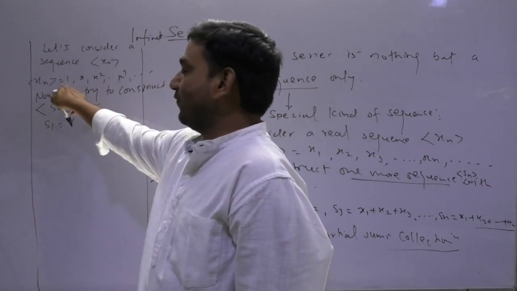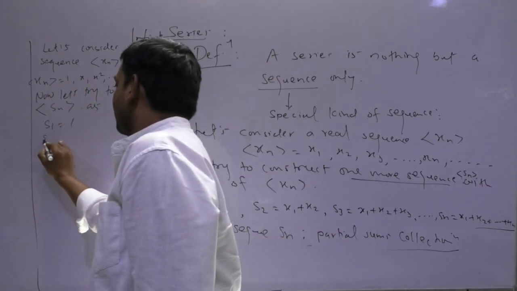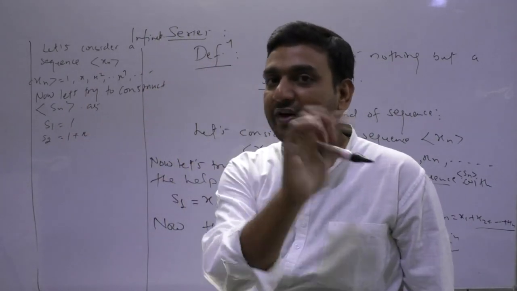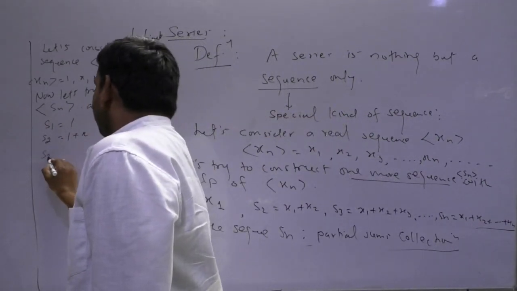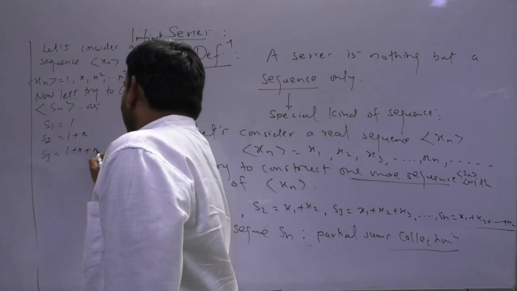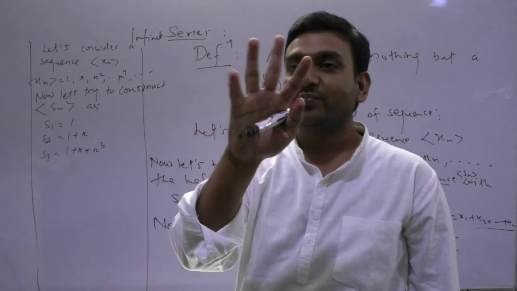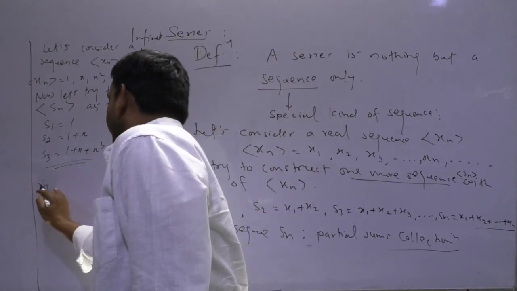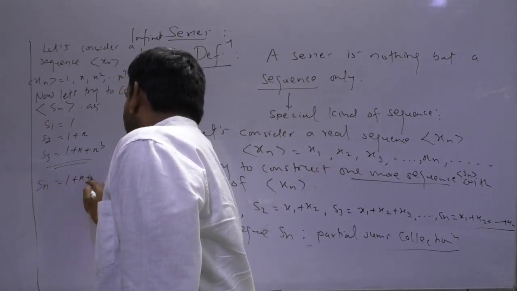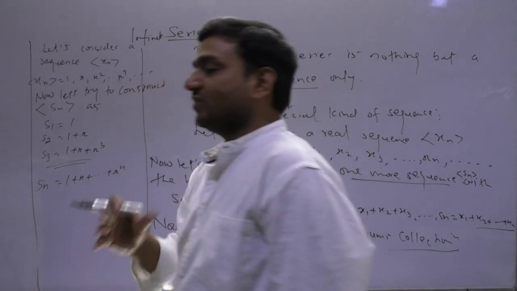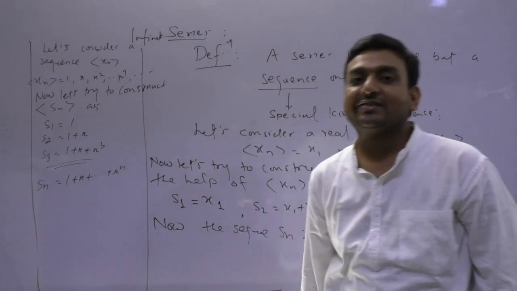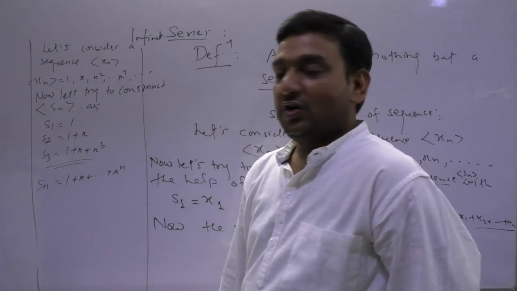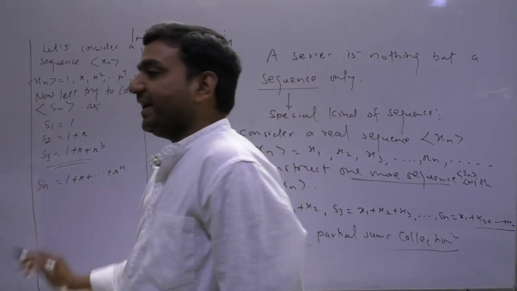S1 is the first term of the sequence, S2 is the partial sum of the first two terms of the sequence, S3 is the partial sum of three terms of the given sequence, and Sn is the partial sum of the first n terms of the sequence. Clear? So, the sequence Sn.